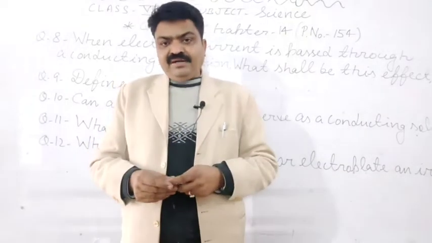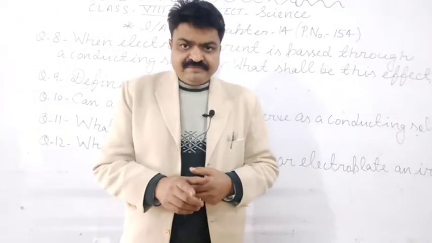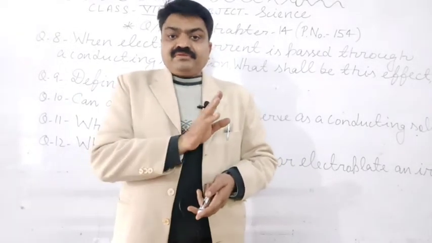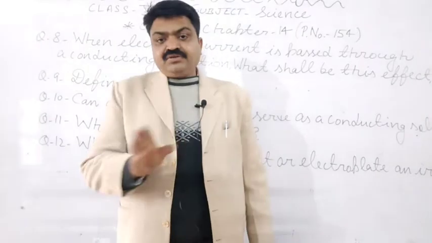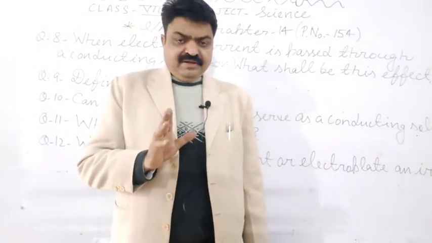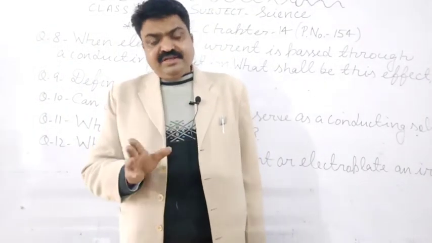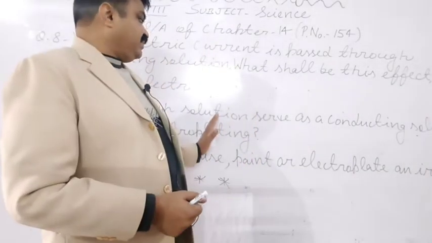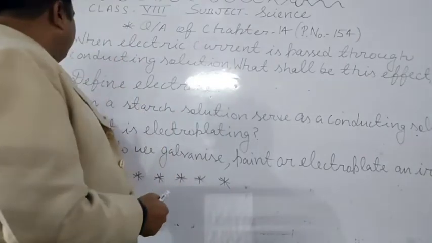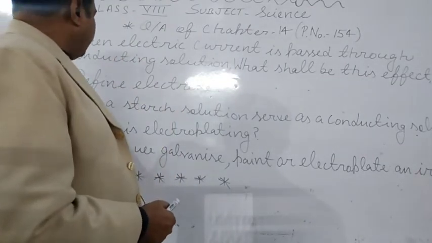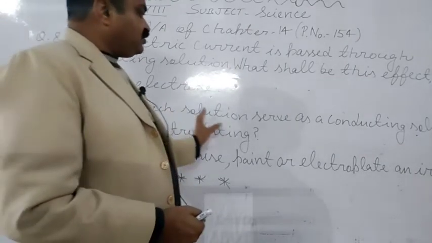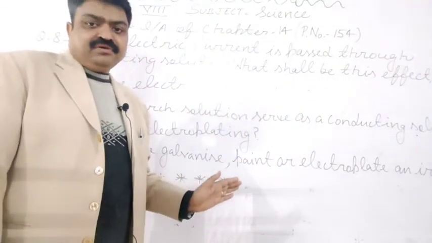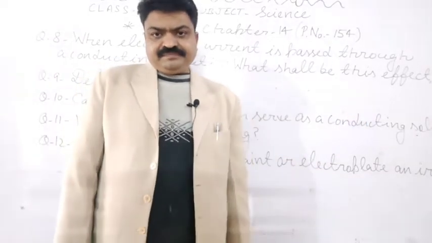Means in between the elements of the starch solution covalent bonding is found, due to which this solution does not release the ions, and due to not releasing the ions it does not pass the electric current. So you will write: No, a starch solution cannot serve as a conducting solution because it does not release the ions.